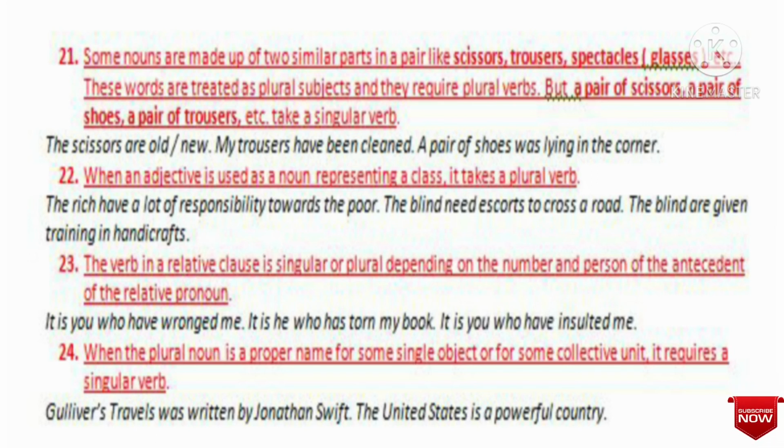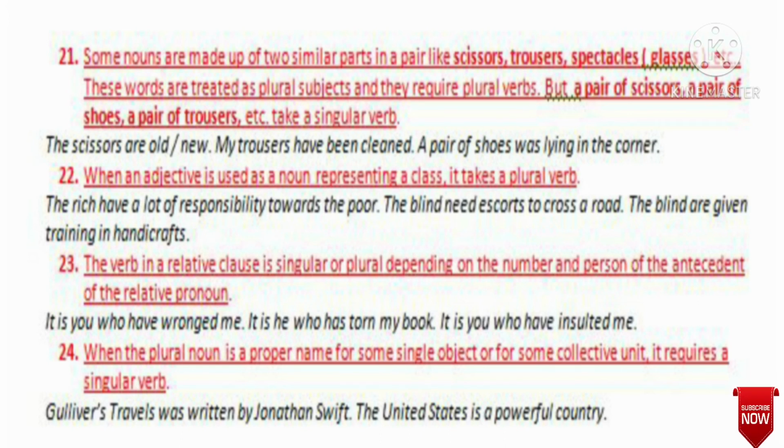But another thing is important in these examples, and you have already learnt that there is the use of it. In part 1, I have already told you about the use of dummy it. When there is the dummy it or the sentence begins with it, it usually takes a singular verb. You can remember it well. And now I will proceed to the last point of today's discussion.